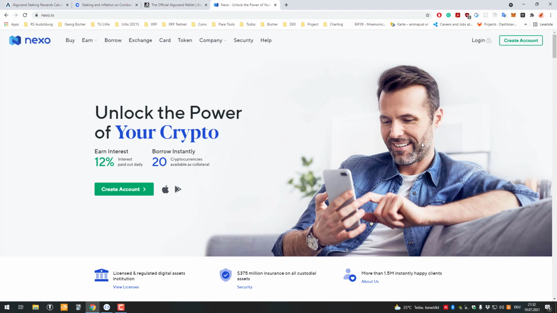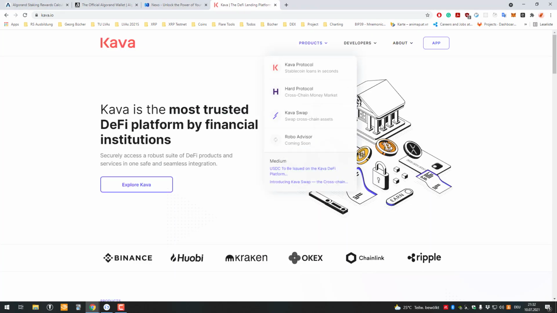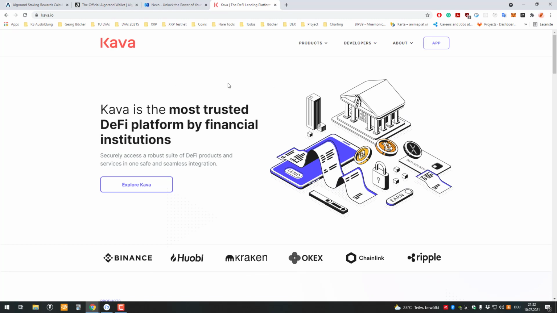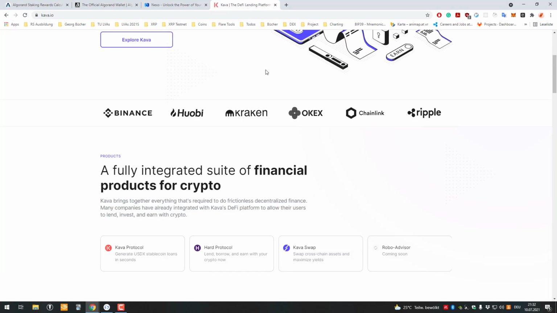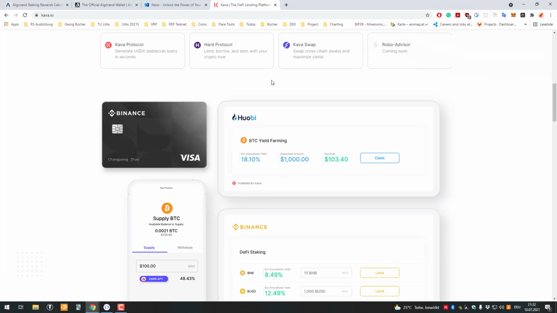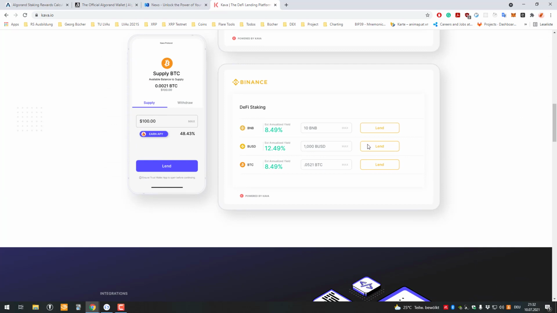Then again, now let's go to DeFi. With DeFi, there are also many different solutions out there. One thing we'll highlight is that you have to trust that the DeFi solution is trustworthy, also because you always have to trust the source code. One famous example would be Kava. So this would be one platform. It's a little bit more complicated there, but also doable. But the main part is, I'm not going to do the research for you.